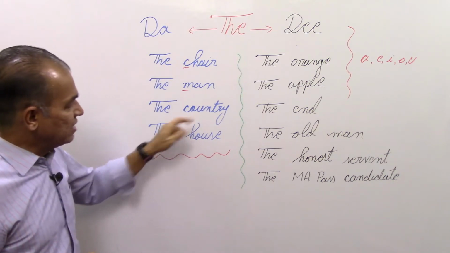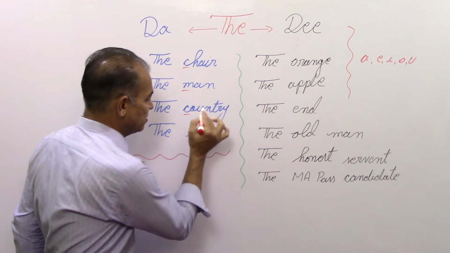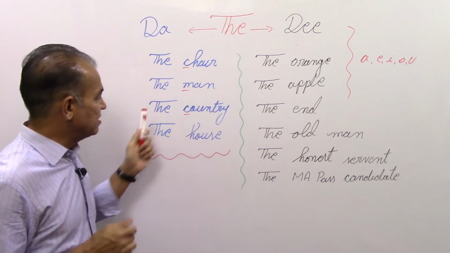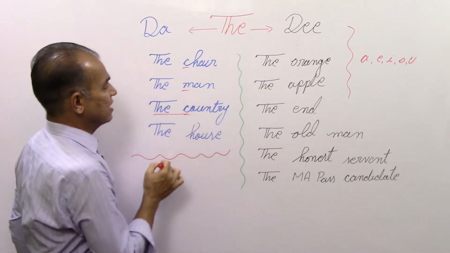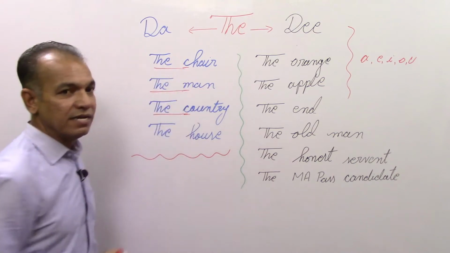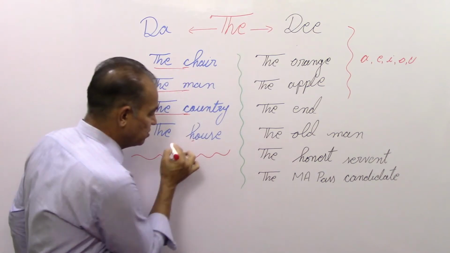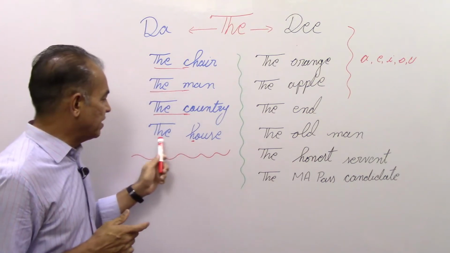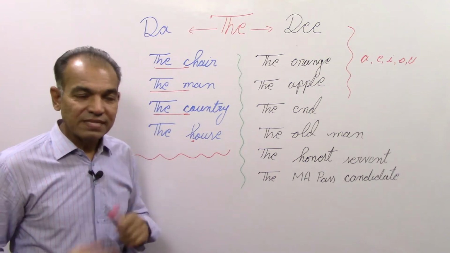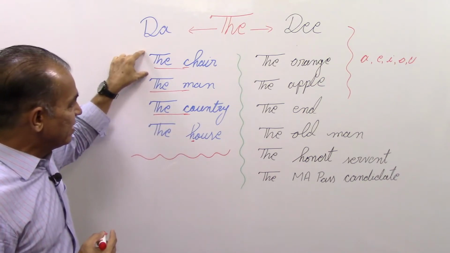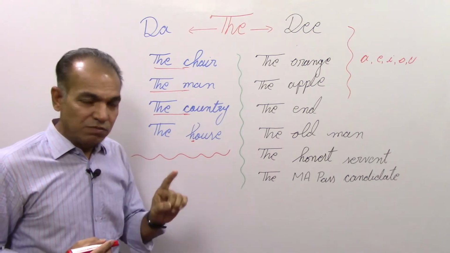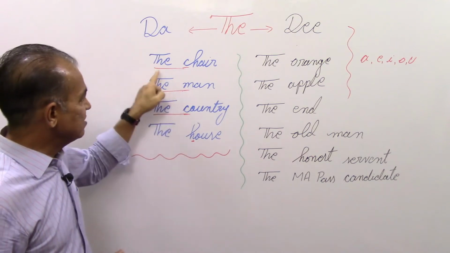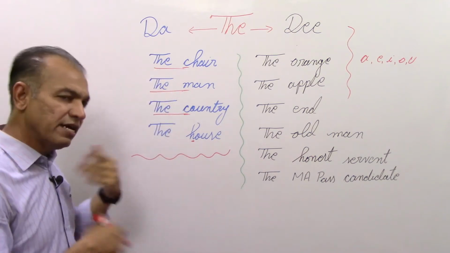In the same way, country. This word begins with C, and C is a consonant, so we will pronounce it here "the". Means the country, the man, the chair. In the same way, house. At the beginning of house the first letter is H, and H is a consonant, so we will pronounce this word here "the house". So what we have learned, this is the first point, that if it is being used before a noun which begins with a consonant, then we'll pronounce it "the chair, the man, the country, the house", and so on.